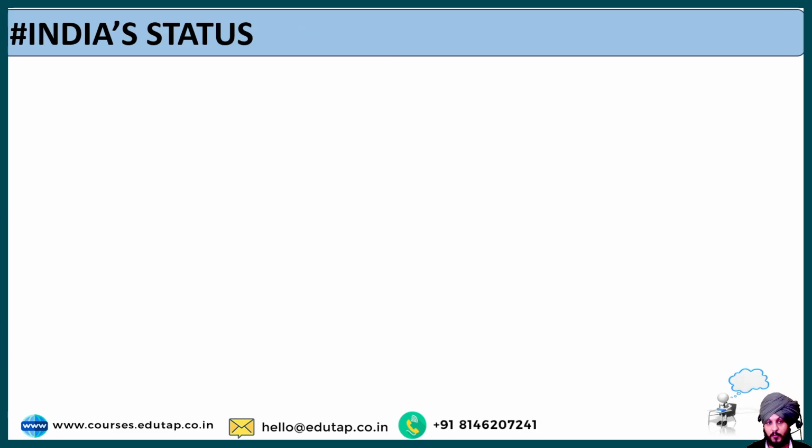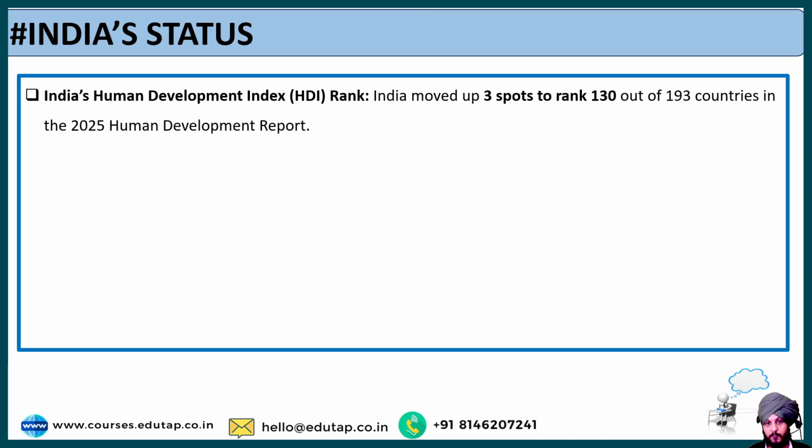Now moving forward, let us talk about India's status with respect to the recent HDI report. First of all, if we talk about the rank of India, in the previous report, India's rank was 133, but in the most recent report, India's rank has moved up 3 spots to rank 130. So from 133, we are reaching 130, which is showing some kind of modest improvement as a